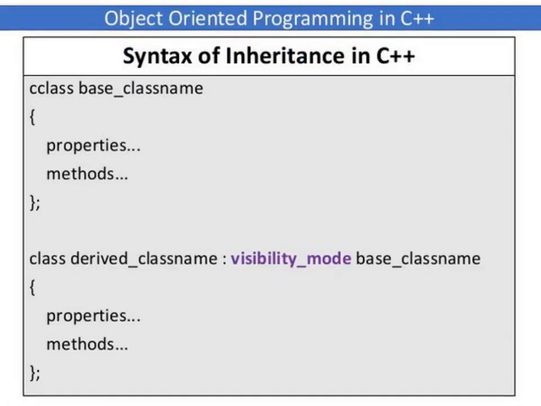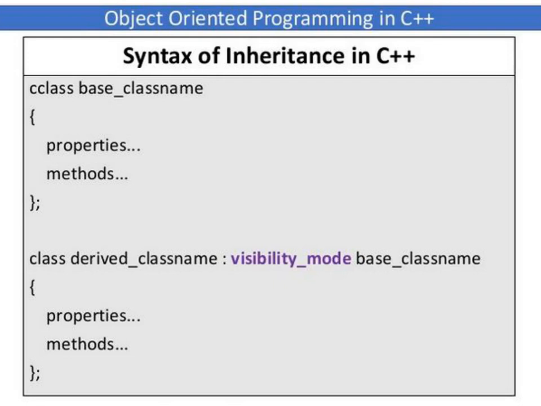The syntax of inheritance in C++. This is how we can declare a single inheritance. We have the class keyword, and then we specify the base class name. The base class name can be of your choice. Maybe you are working on some project, and based on that project concept, you can specify the base class name.